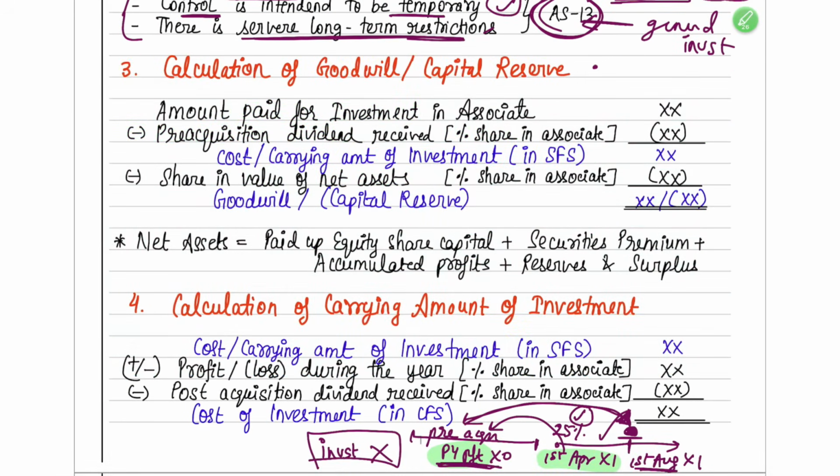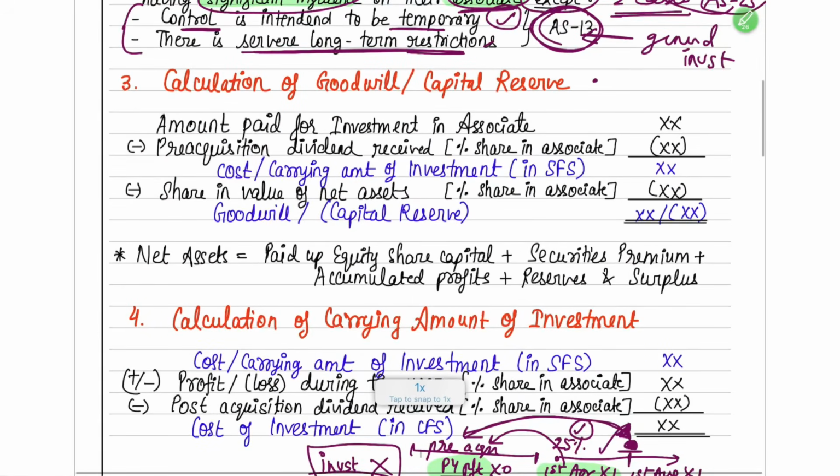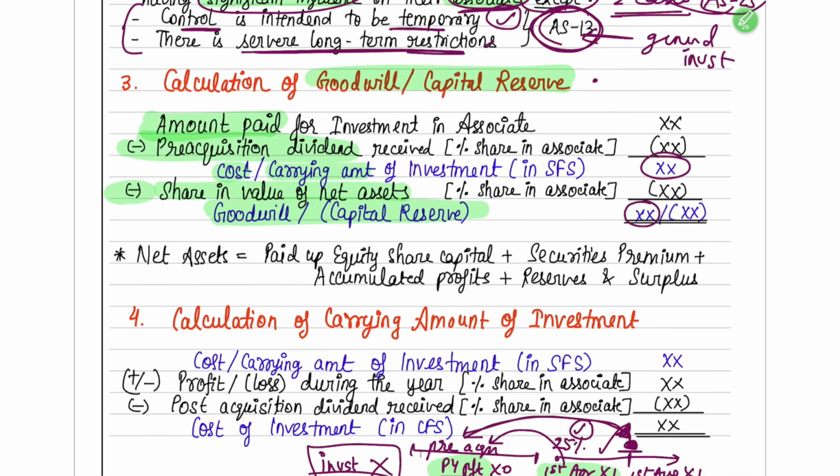Okay, so let me explain this again. How will you find out your goodwill or capital reserve? First, take the amount you have paid less the pre-acquisition dividend, and you will get your carrying amount or cost of investment. From that, reduce your share in the value of net assets in the associate company, and you will get your goodwill or capital reserve. If the cost is more, you will get goodwill, and if the net assets are more, you will get capital reserve.